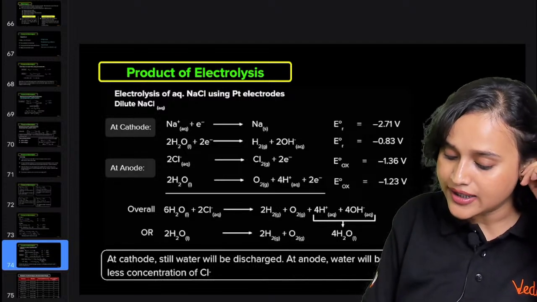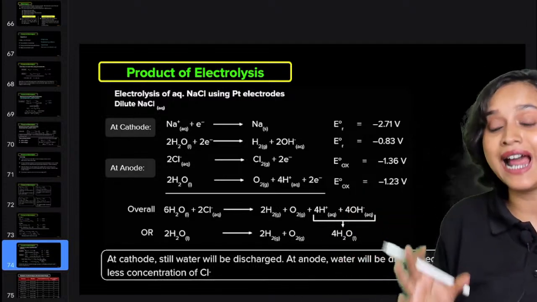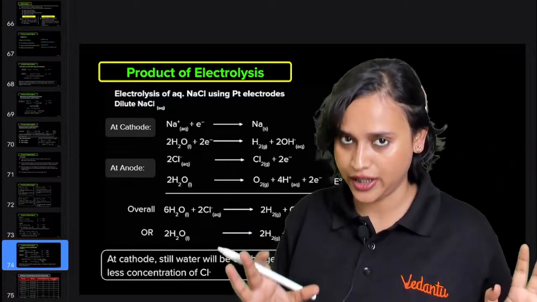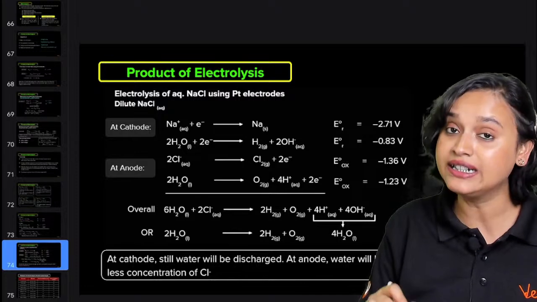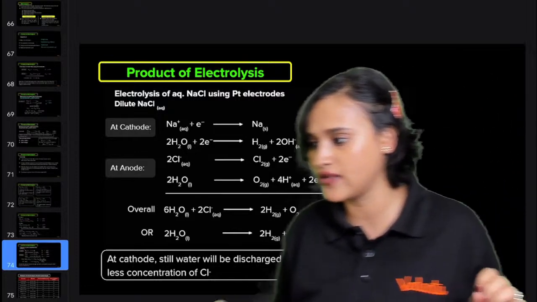Now, electrolysis of aqueous NaCl using platinum electrodes. Alright, let us use platinum electrode and we are taking dilute NaCl aqueous solution, everybody.